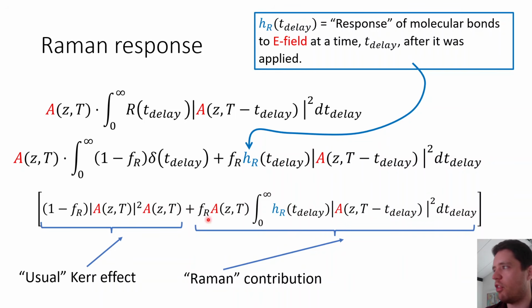By the way, I want to point out that we have this constant here called FR, which essentially tells us what percentage of the total nonlinearity is due to the Raman effect and what percentage is due to the usual Kerr effect right here. For silica media, such as optical fibers, this number is usually 0.18 or 18%. In other words, you can say that essentially 82% of the nonlinearity is due to the electron response right here, whereas around 18% is due to the Raman contribution. And this is just a parameter that you have to figure out for every single medium of interest, but usually it's 0.18 for silica.